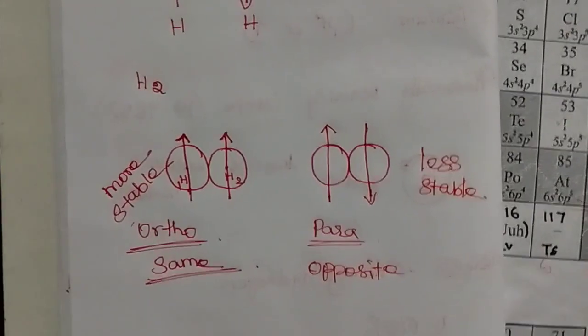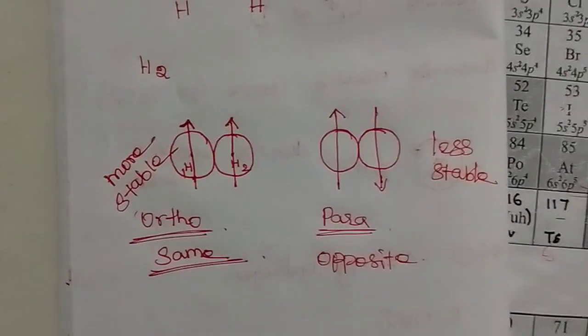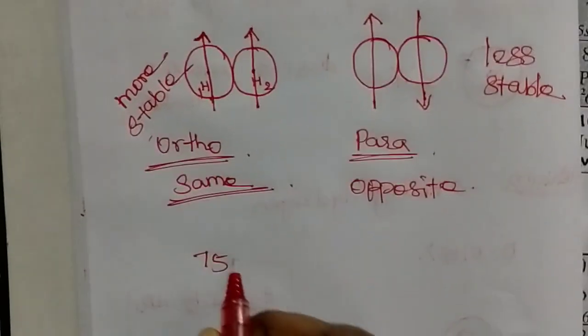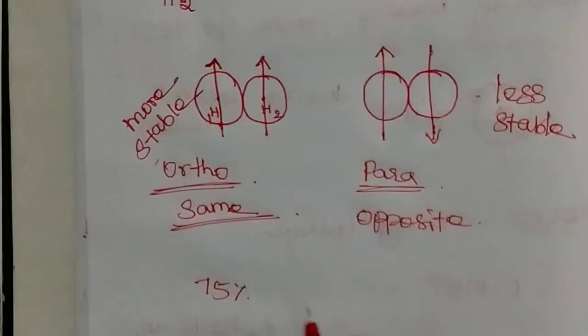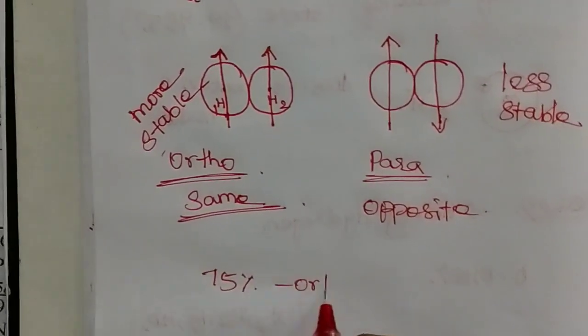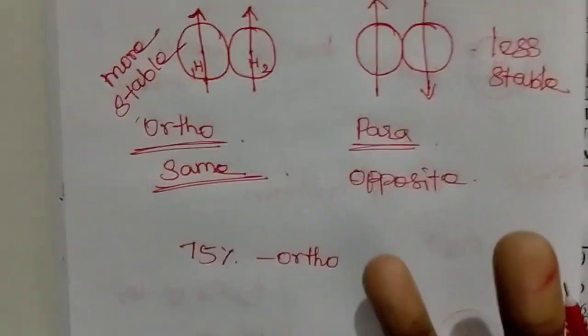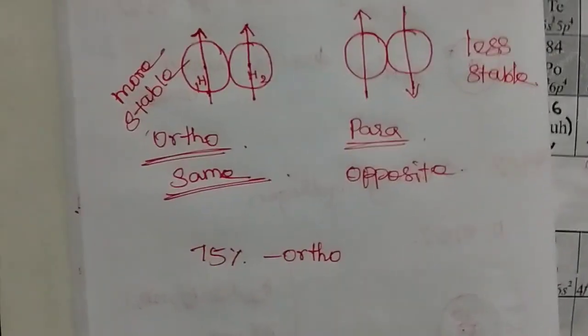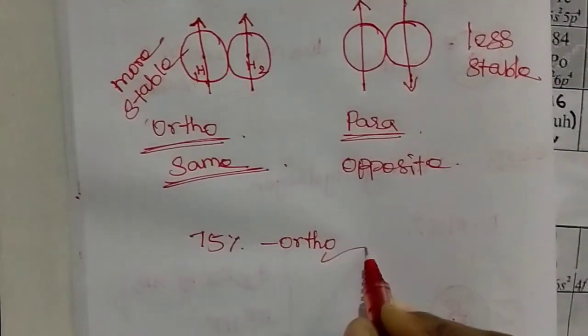At room temperature, normal hydrogen contains 75% orthohydrogen. So if you take some amount of hydrogen, 75% of that amount contains only orthohydrogen.